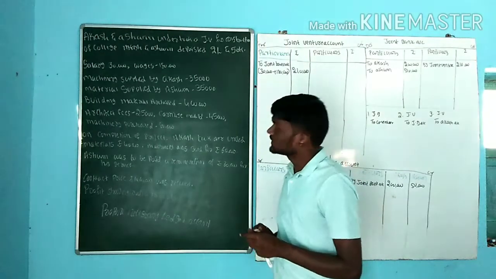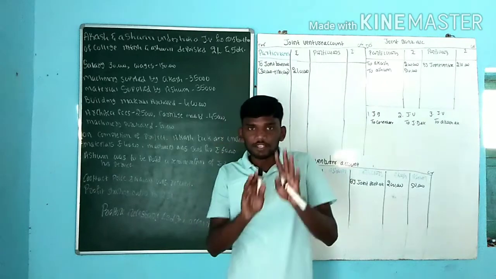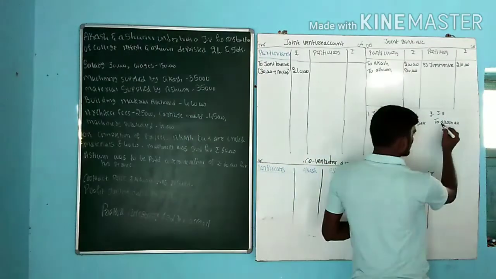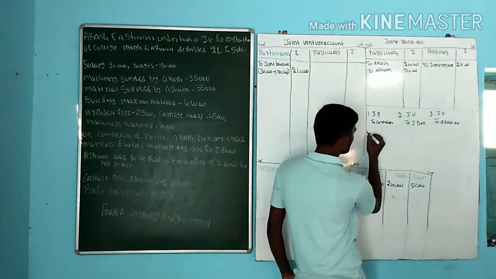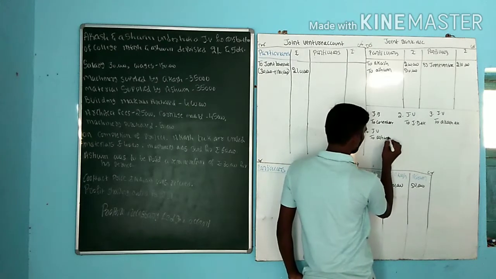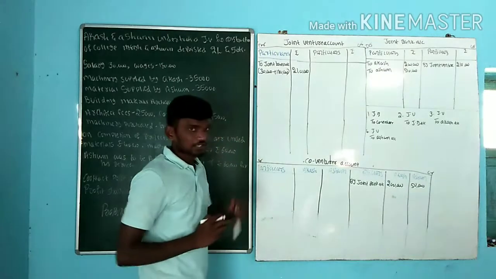Second one, Ashwin supplied material. Both are expenses only. Expenses are paid by co-venturers. The entries are: joint venture account to Akash account for Akash. When it comes to Ashwin, joint venture account debit to Ashwin account. Pass the journal entry.